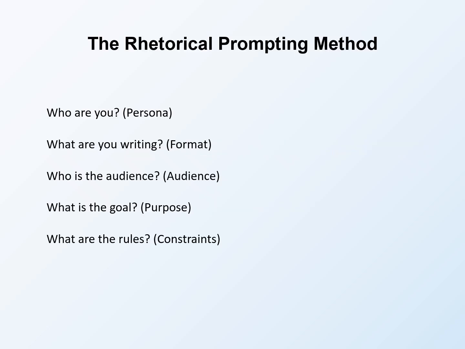The rhetorical prompting method organizes prompt construction around 5 essential questions. Answering these questions thoroughly produces prompts that guide AI toward useful outputs. Who are you addresses the persona dimension we covered in our previous lesson. This establishes the role, perspective, and expertise the AI should embody. The persona shapes tone, vocabulary, and priorities throughout the response.